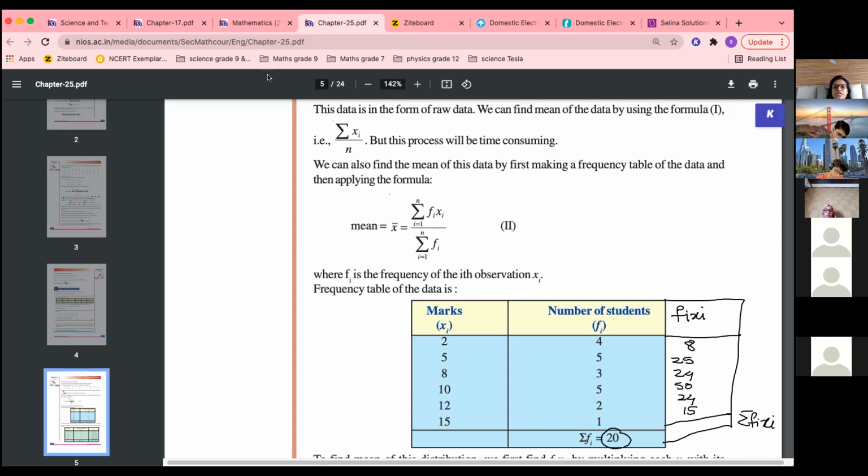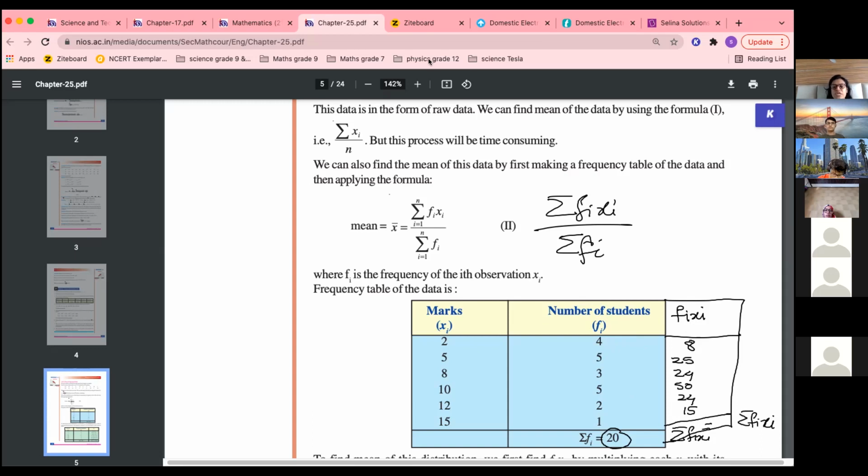Add all these, you will get sigma fi xi, and then you will use the formula, mean is equal to this upon this. So you have to learn the formula, sigma fi xi upon sigma fi. Fi is the total frequency, and fi xi, first at every step find fi xi and then take sigma. Here you will get the value by adding it.